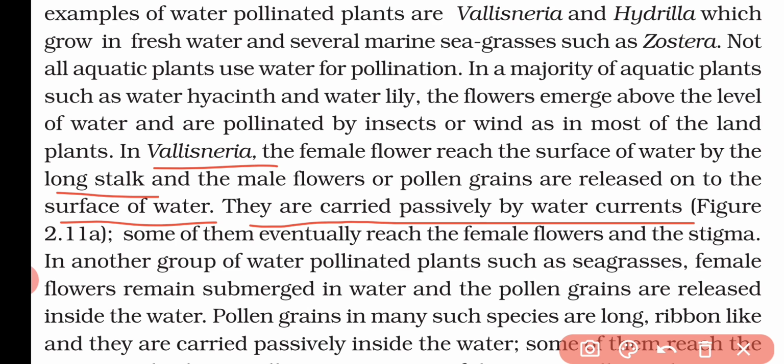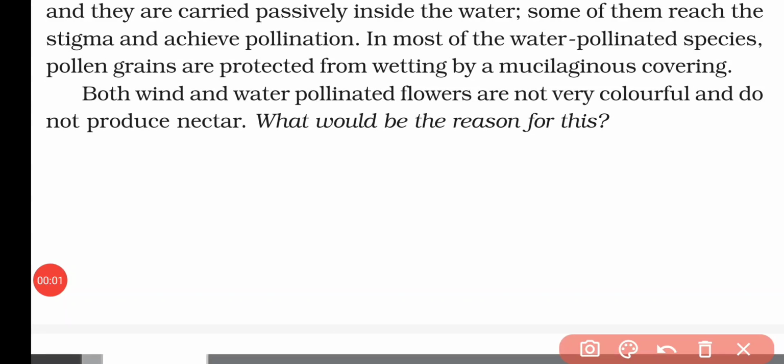In these types of plants the pollen grains are long and ribbon like and they are carried passively inside the water, so that they can easily be captured by the stigma. Now in most plants having water pollination, the pollen grains are protected by a mucilaginous cover so that they will not be spoiled by other means.